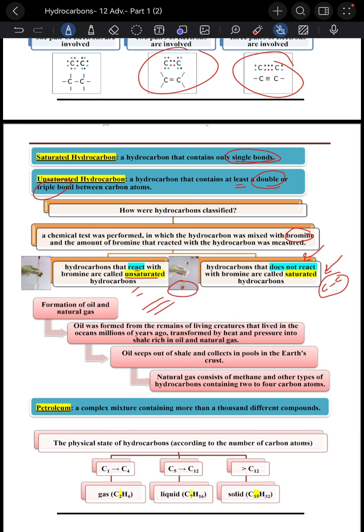And then oil seeps out of shale and collects in pools in the earth's crust. And finally, natural gas consists of methane and other types of hydrocarbons containing 2 to 4 carbon atoms. So the definition of petroleum is a complex mixture containing more than 1,000 different compounds.